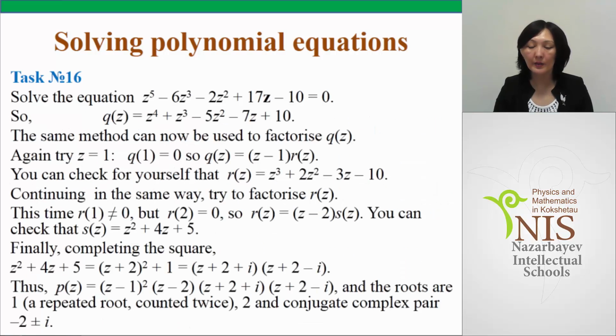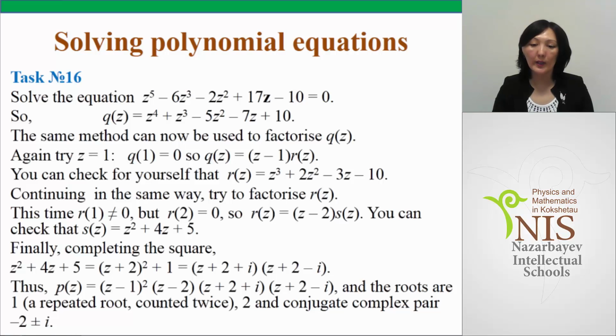Do the same to factorize polynomial q. Again, try z equals 1. Put 1 into the polynomial q, and once again it is equal to 0. So polynomial q can be rewritten as a product of z minus 1 and another polynomial r, which has degree 3. You can check for yourself that polynomial r is equal to z cubed plus 2z squared minus 3z minus 10.